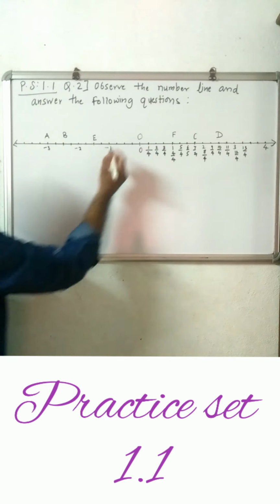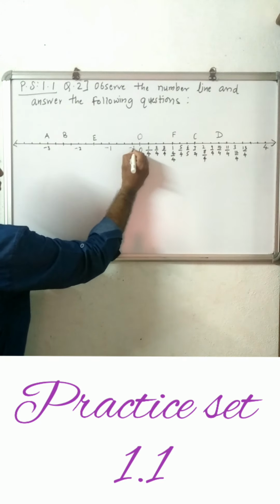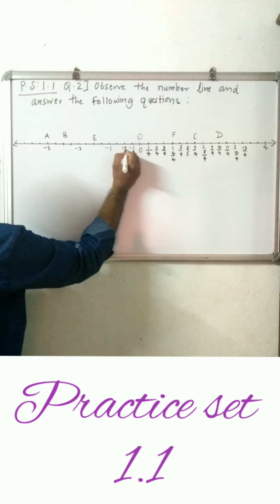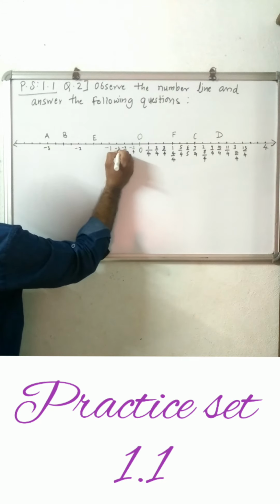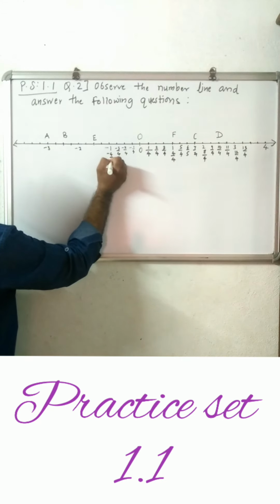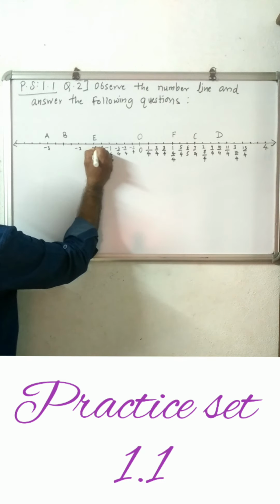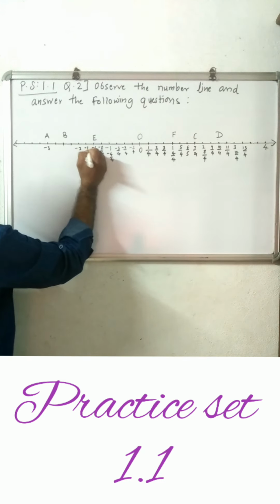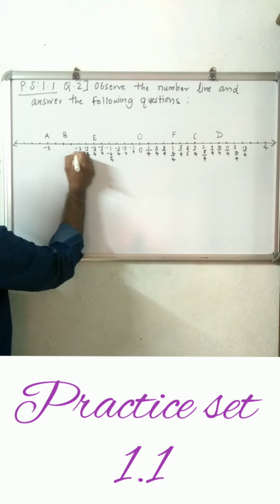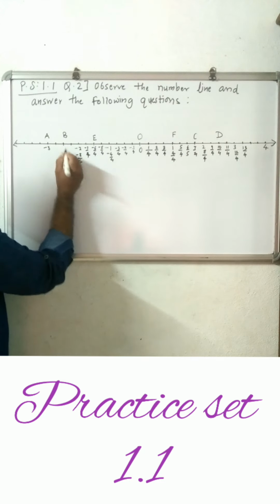Similarly on the left hand side, negative numbers: minus 1 upon 4, minus 2 upon 4, minus 3 upon 4, minus 4 upon 4. Then minus 5 upon 4, minus 6 upon 4, minus 7 upon 4, minus 8 upon 4.